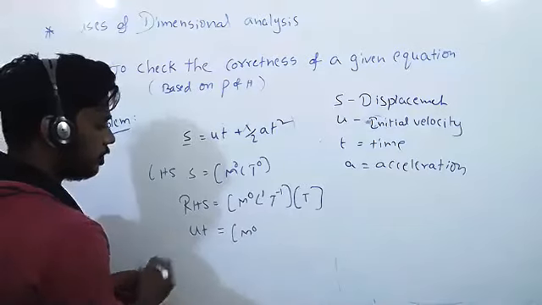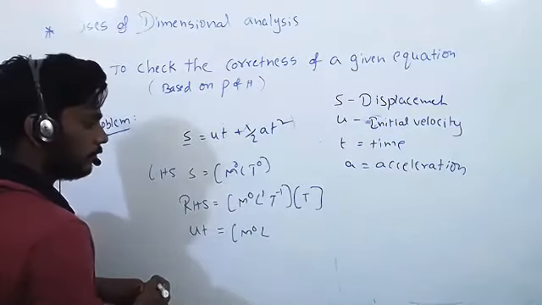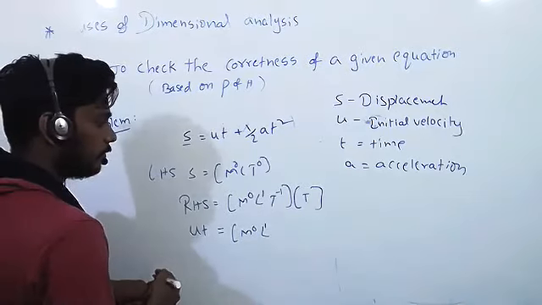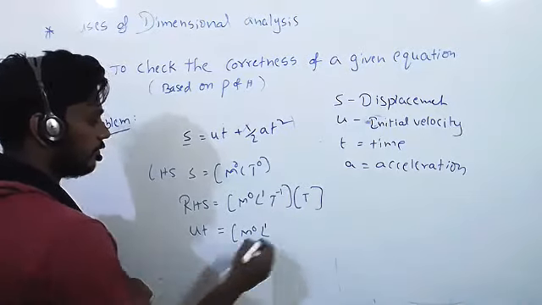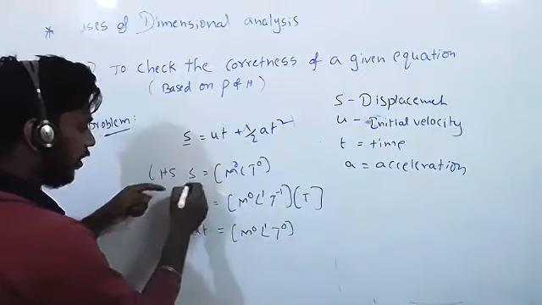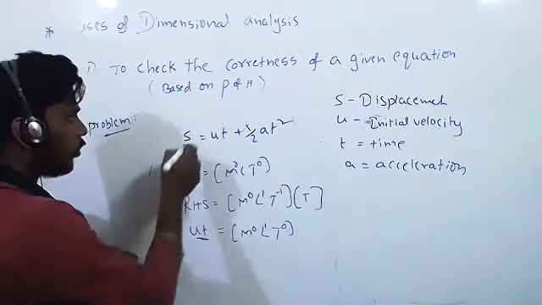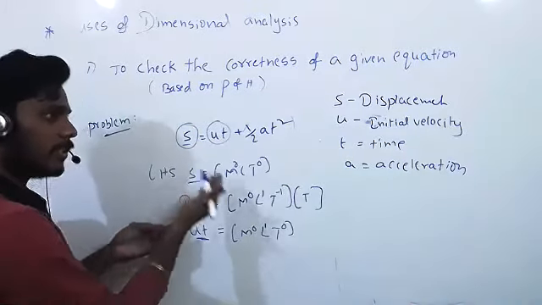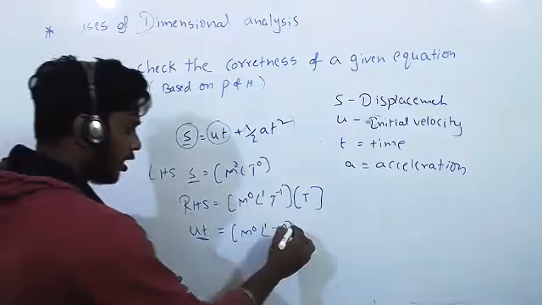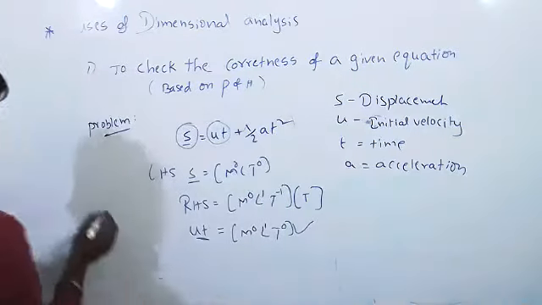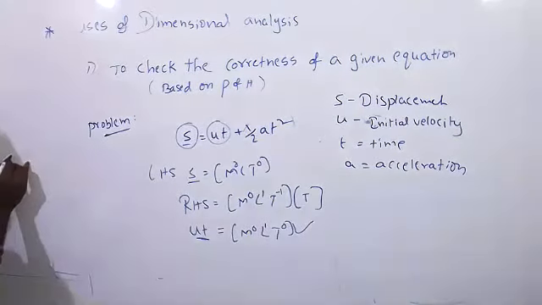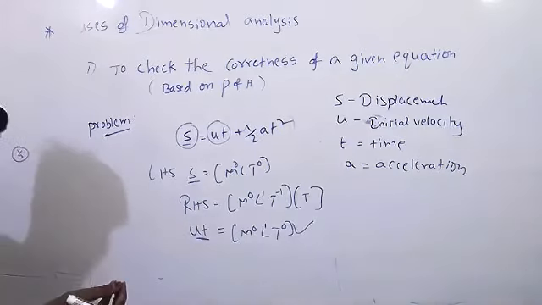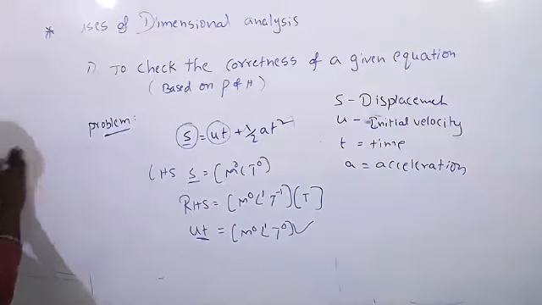So now how much will you get? ut is equal to M0 L1 T0. It is equal to this, right? So if it is displacement, this is also displacement. So correct it is. Next step: half at square. Half is a numerical number. For numbers, there are no dimensional formulas. So I don't want to write anything for the numbers.